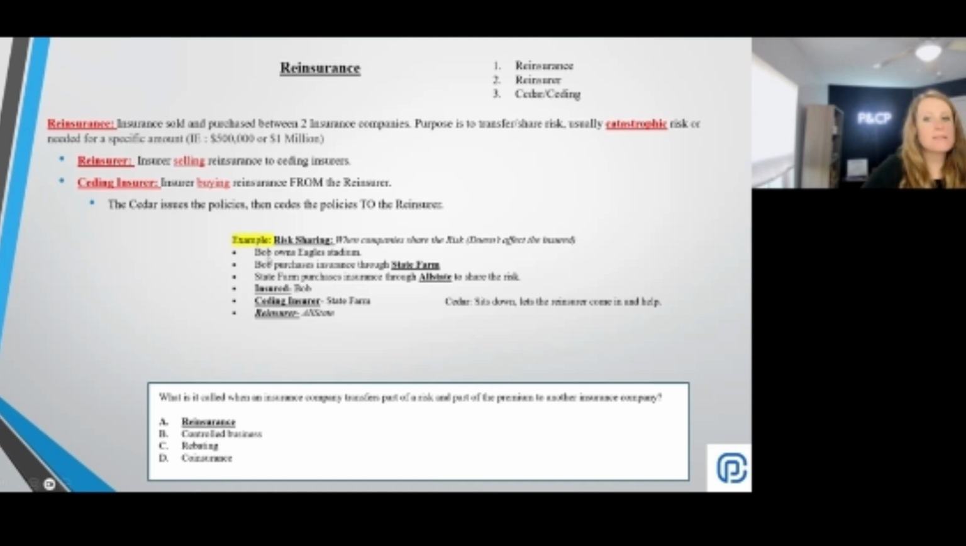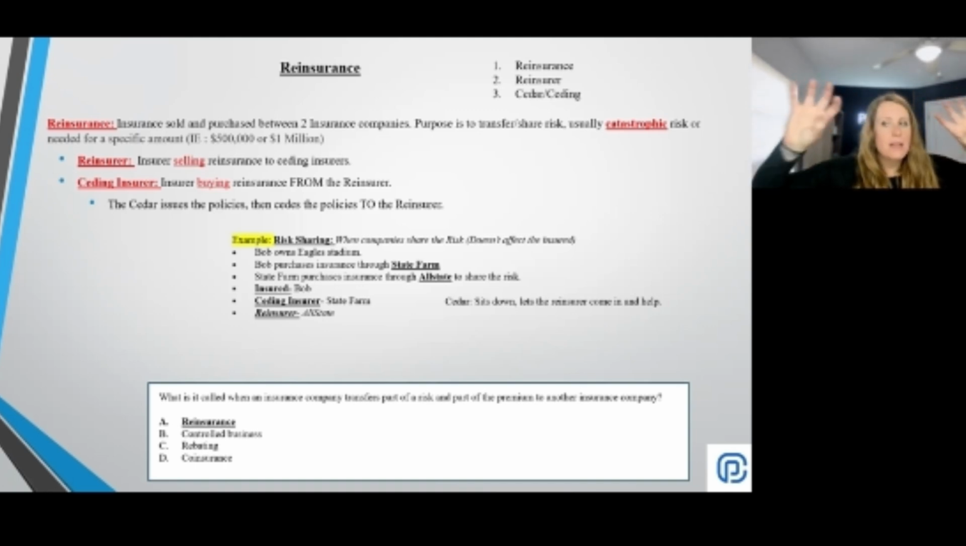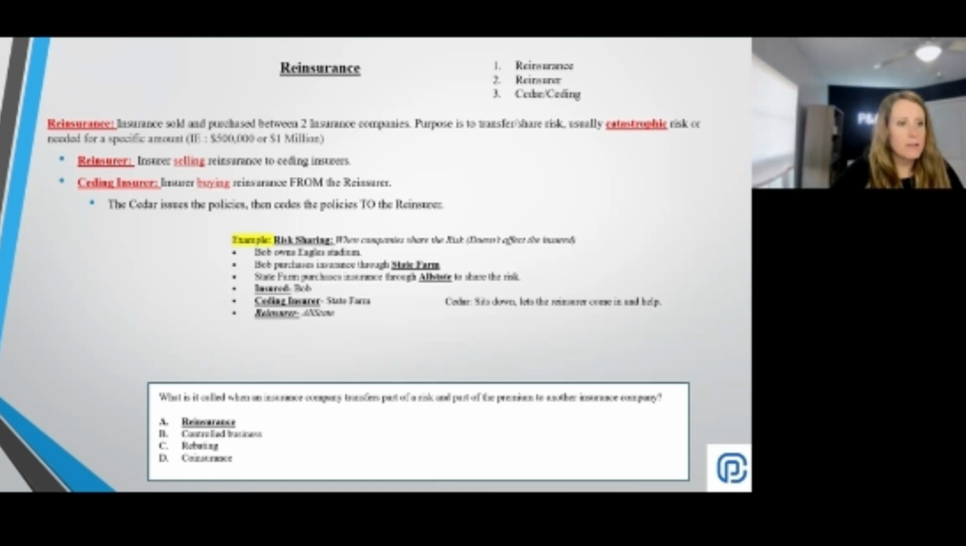As far as Bob is concerned, as far as the insured is concerned, they do not have anything to do with Allstate in this scenario, right? As far as Bob is concerned, he has insurance through State Farm. With reinsurance, it is shared between the insurance companies. It has nothing to do with the insured. So this is shared and transferred amongst the companies through the insurance companies themselves. Nothing to do with the insured.